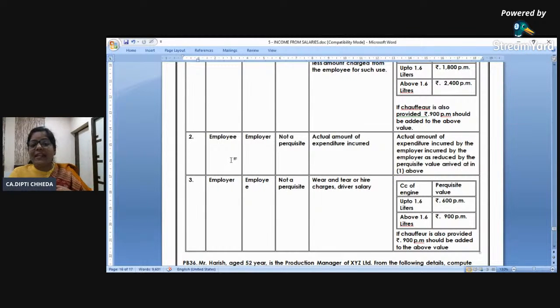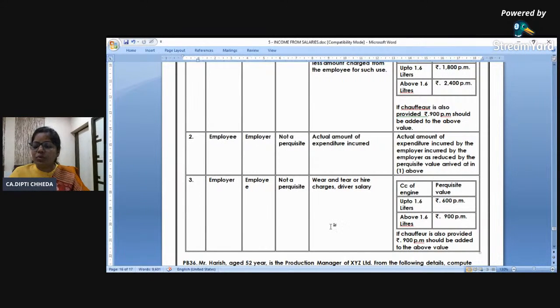Car is the employee's. Expenses are paid by the employer. So if it is fully personal, I'll give you your expense and it will be taxable in my hands. But if partly, then the actual amount of expenditure incurred by the employer should be taxable as perquisite, no? Because the car is my own. Only insurance and repairs are paid by the employer. But if I use it for official purpose, then it is actual amount of expenditure minus this.